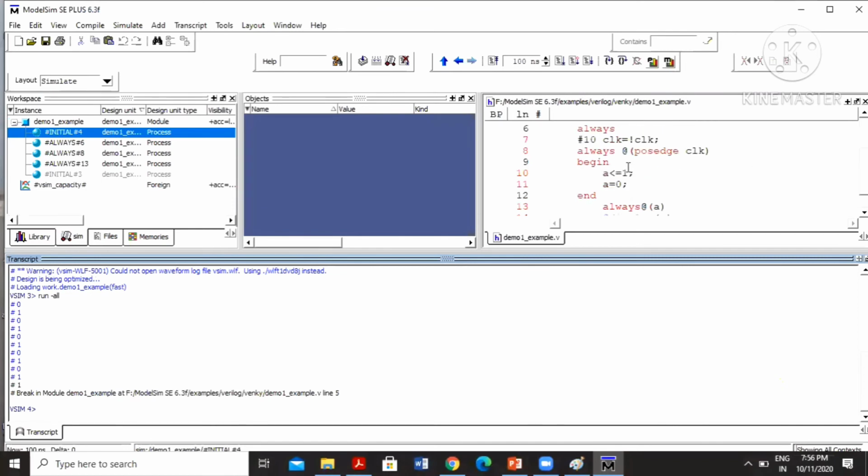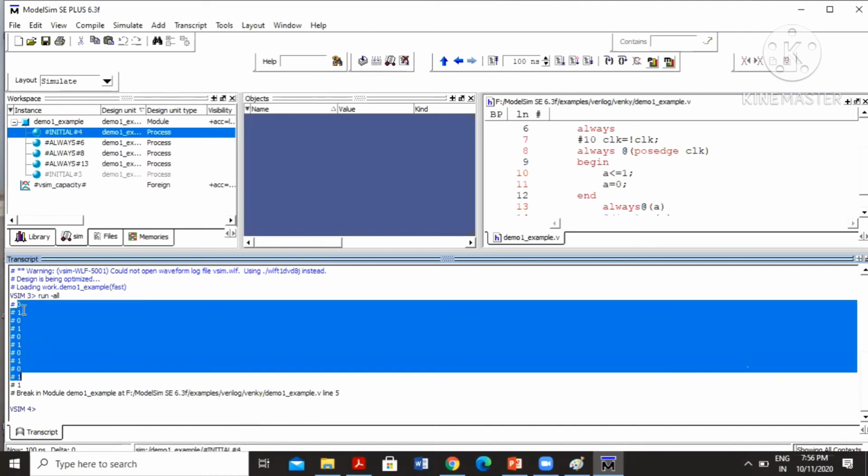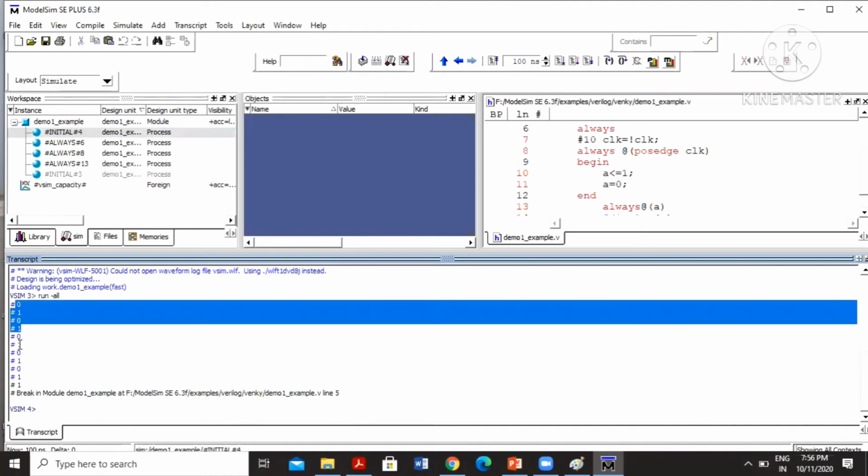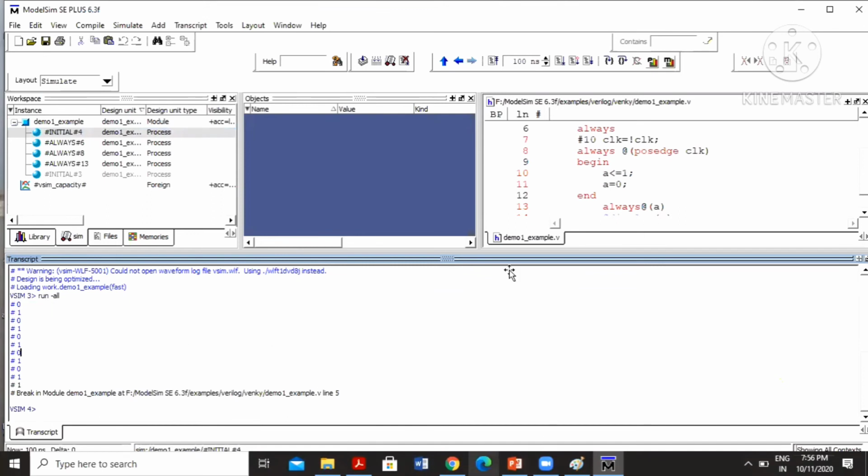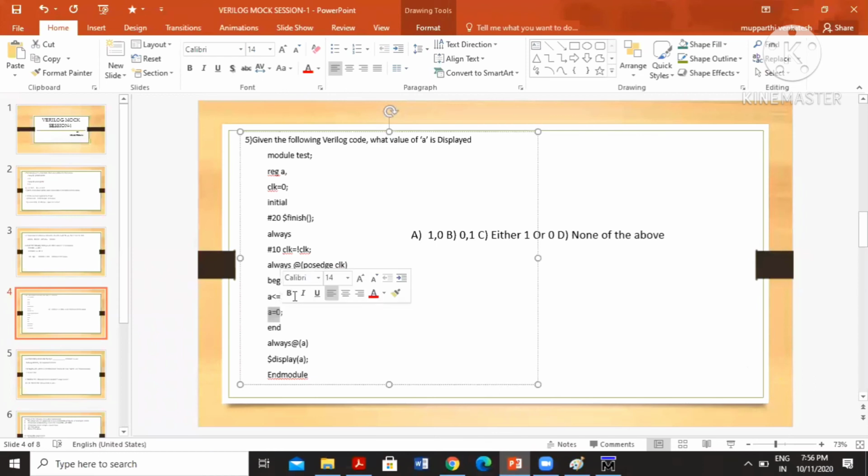Who said that answer? First the blocking statement executes, then the same condition executes. The output will continuously execute 0 1 0 1 0 1. The answer will be B, 0 1, not 1 0. Initially it will execute this block, next it will execute 1, and again the same loop repeats. That's why we are getting 0 1. Okay, got it?